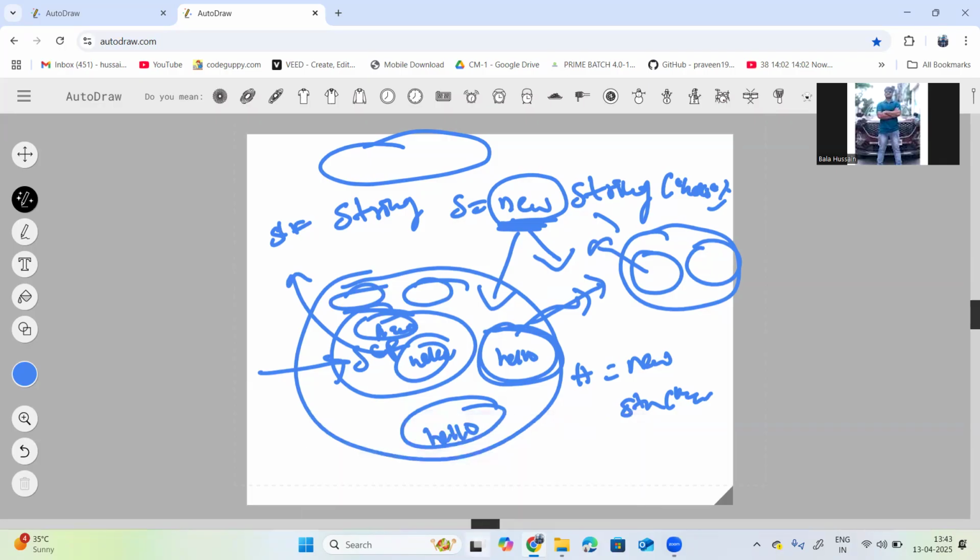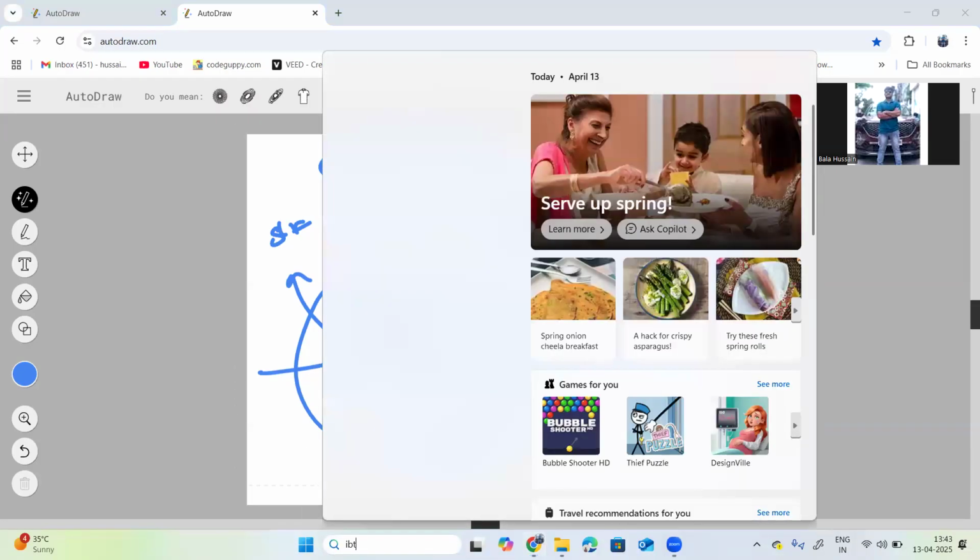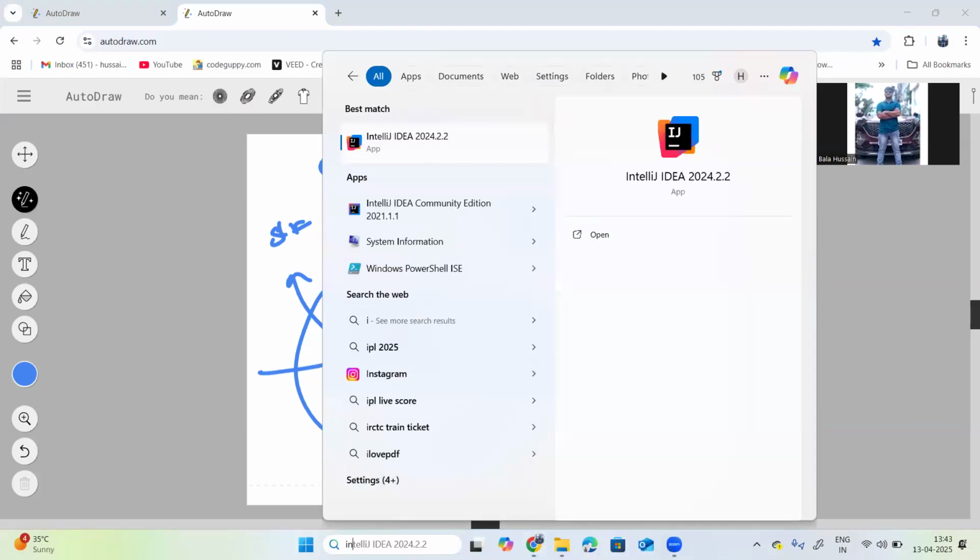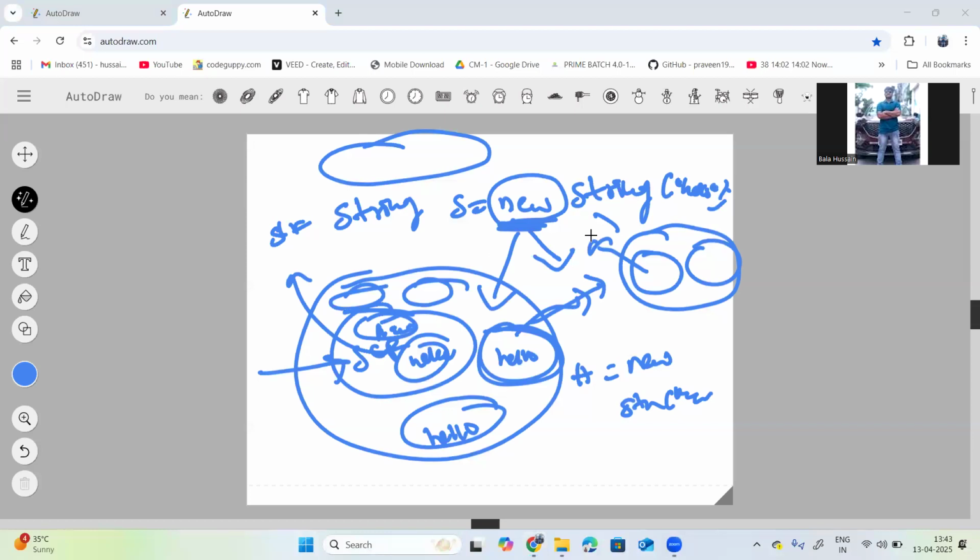Next I will open my IntelliJ. I will explain the string methods today. Now you can understand the things. The string means a sequence of characters. That's it. One moment, I am opening my IntelliJ.